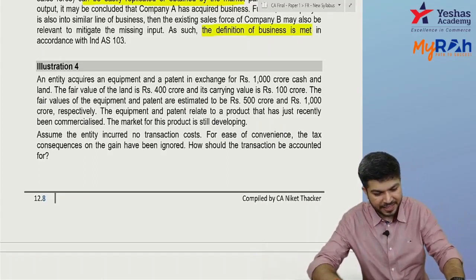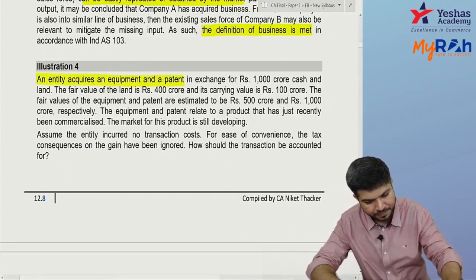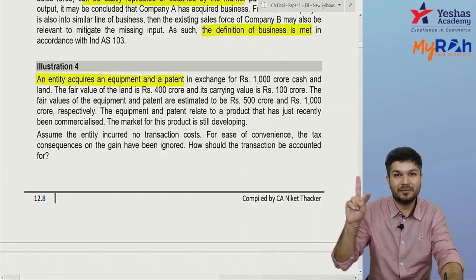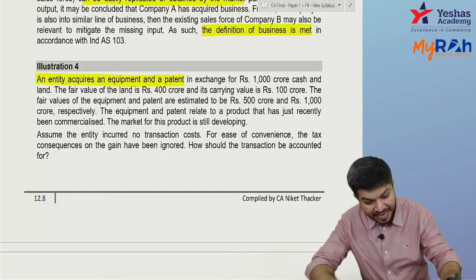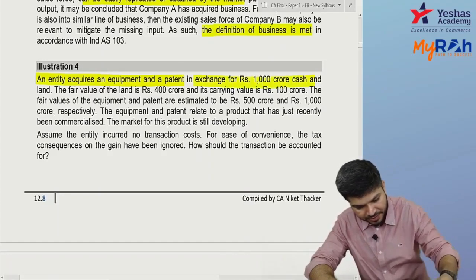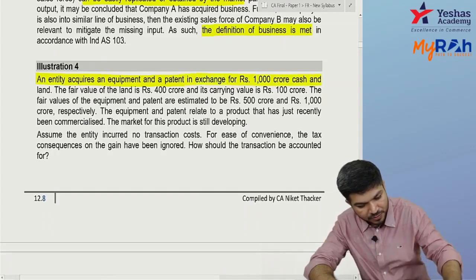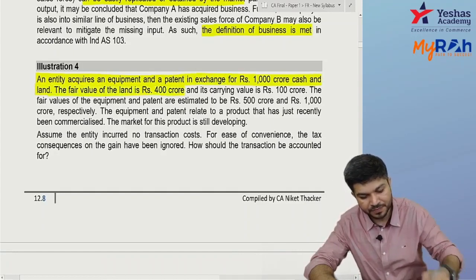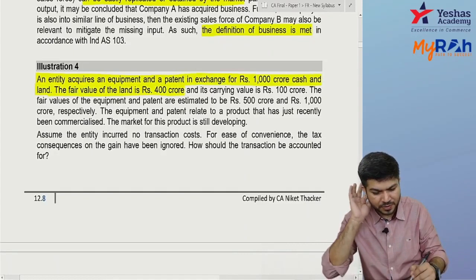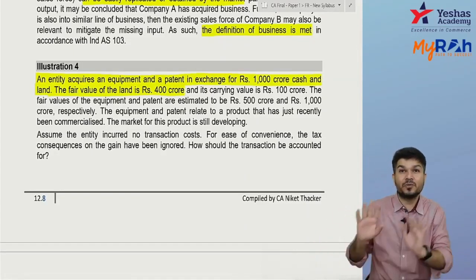Okay, now an entity acquired equipment and patent. What did you acquire? Only two things: equipment and patent, in exchange for 1,000 crore cash and a land. I'm paying you 1,000 crore cash and the land. The fair value of land is 400 crores and the carrying amount is 100 crores. So book value of land is 100 crores, but its fair value is 400 crores.